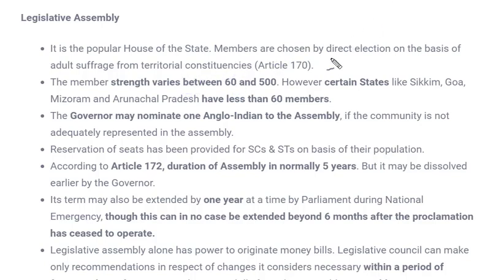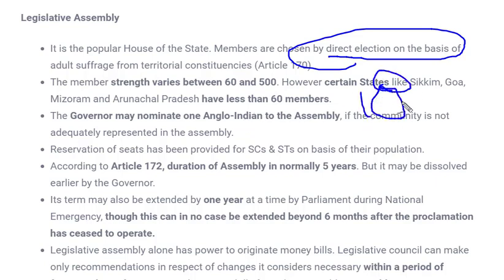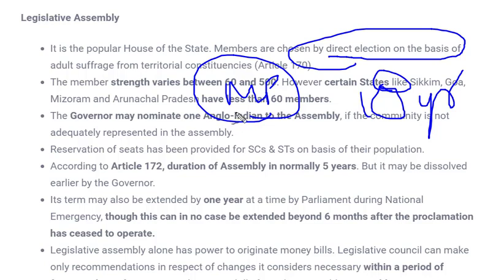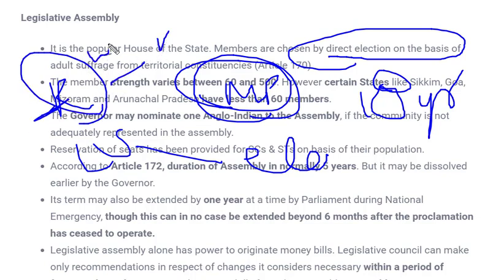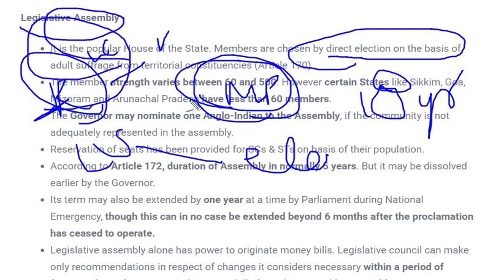Members are chosen by direct election. We saw that in Lok Sabha, members were elected directly by the people of India by adult suffrage. That means people who are above 18 years of age in the entire country could vote for a member of parliament. Who are these members of parliament? The ministers or the elected members who are sitting in either Lok Sabha or Rajya Sabha are called members of parliament, whereas the election for Lok Sabha was done directly by the people, and the election for Rajya Sabha was done by the representation method. We'll compare this with the legislative council later, how the election of legislative council members is done. But for now we are comparing the legislative assembly with Lok Sabha.